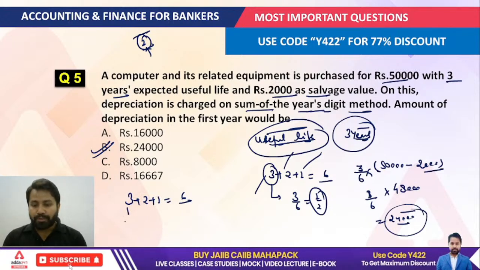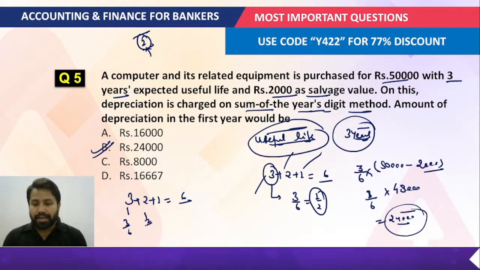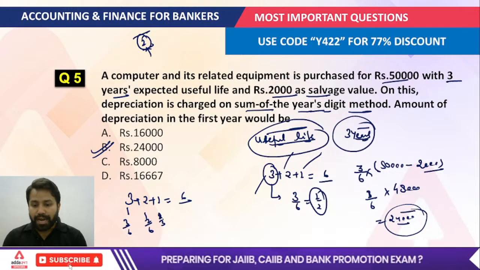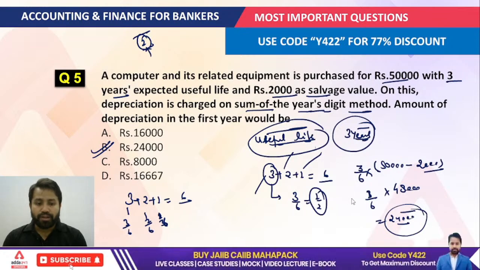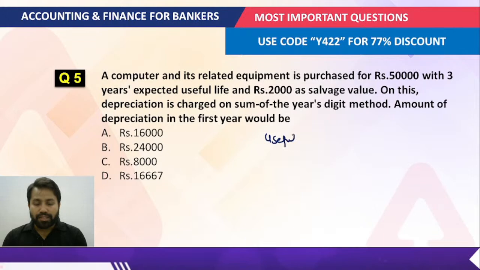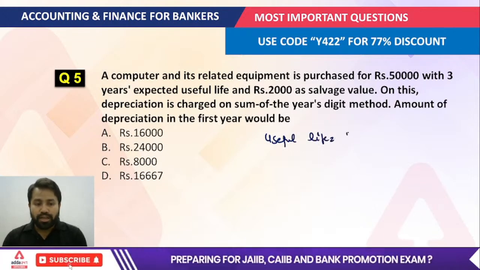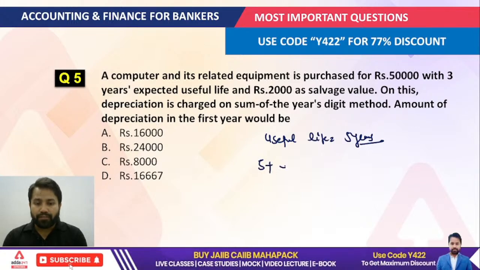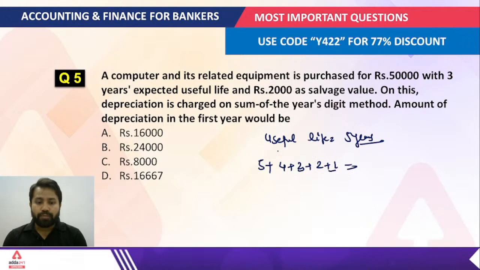So first year depreciation, that would be 3 by 6, second year 2 by 6, and the third year that would be 1 by 6. Suppose the useful life is given as 5 years. In that scenario, the very first thing you have to do is write the information: the useful life is given as 5 years, so you write 5 plus 4 plus 3 plus 2 plus 1, and that would be equal to your